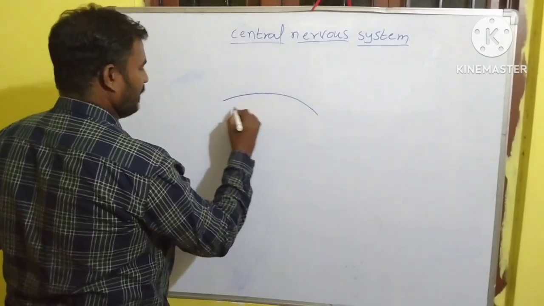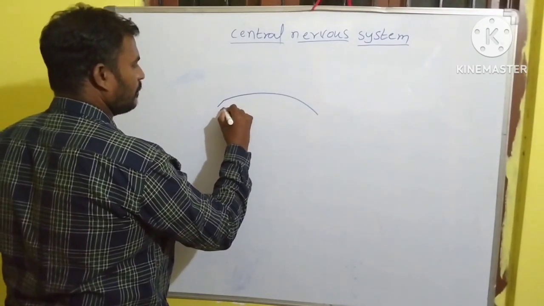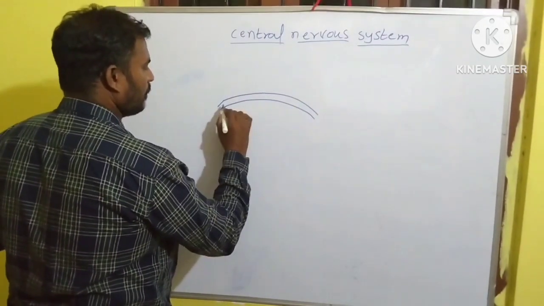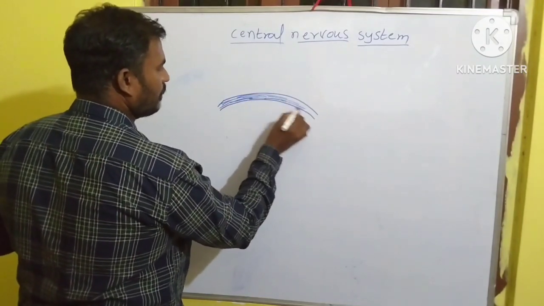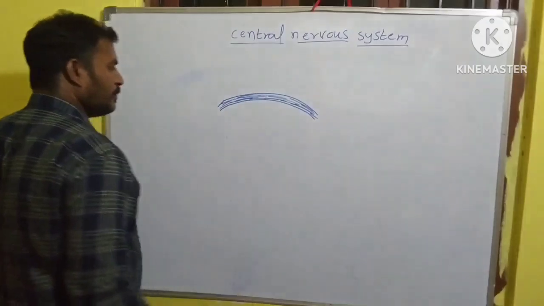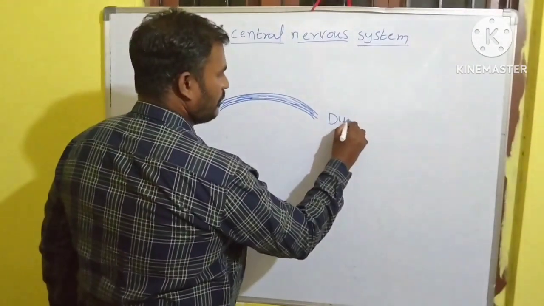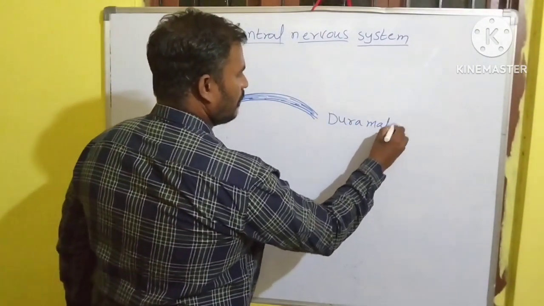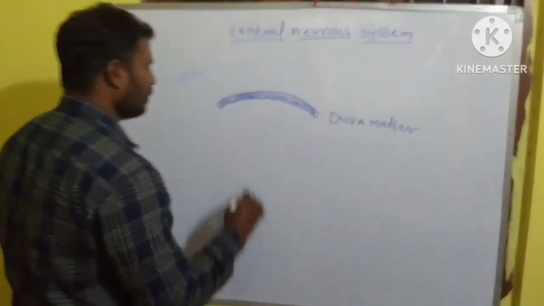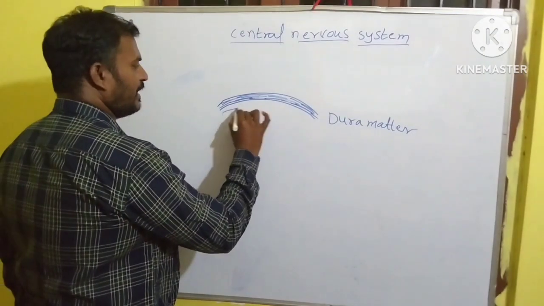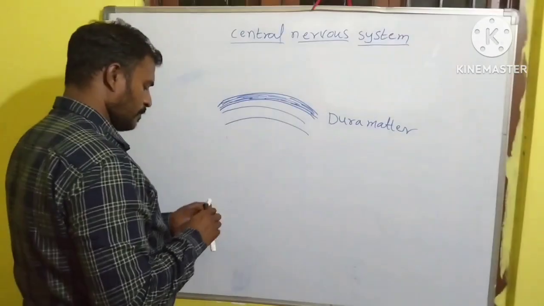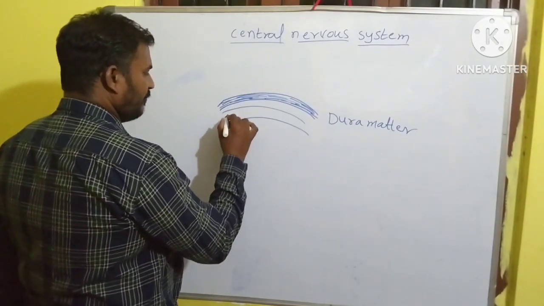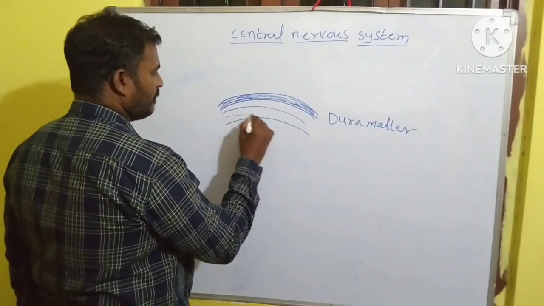This is the outer layer. It is dura mater. And this is the middle layer. It is the web-like layer.